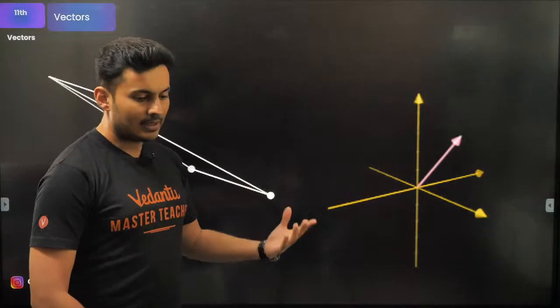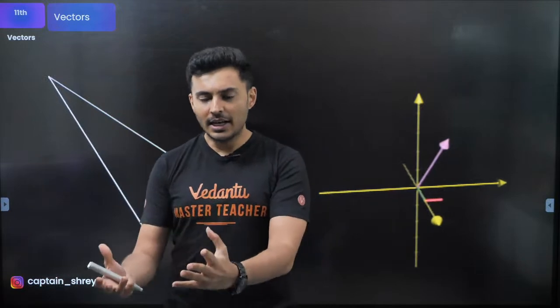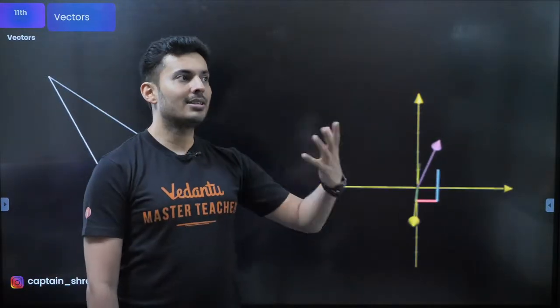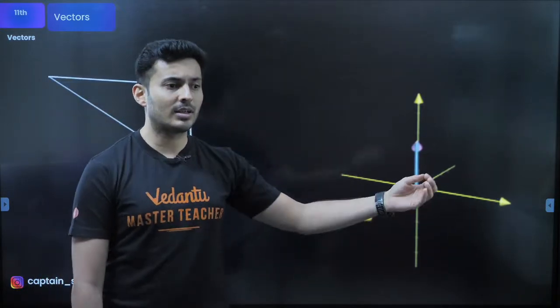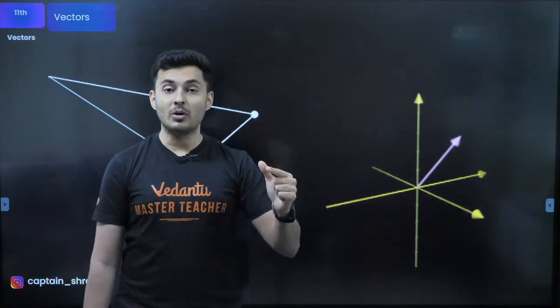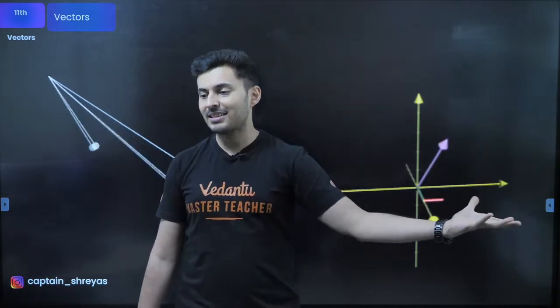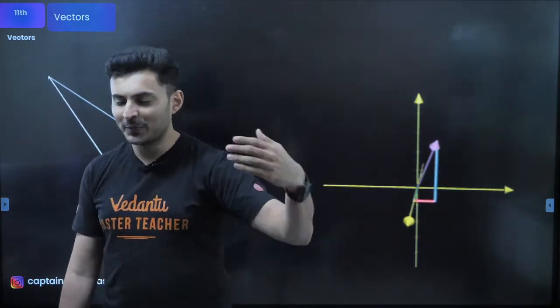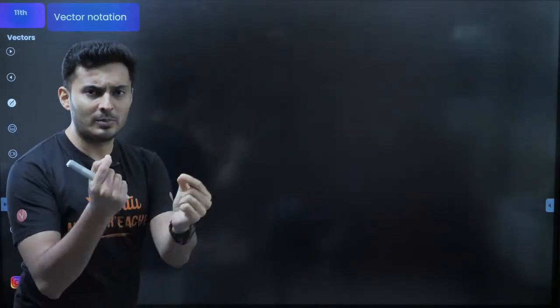Let's start with the lecture. What is the meaning of a vector? A vector is a quantity which has both magnitude and direction. Quantities like velocity, acceleration, force and momentum are vector quantities. But things like distance, time, area, volume or pressure are scalars. So how do you represent a vector quantity, and what is the way of writing a vector? Please see this, very very important. I'm just revising the topics briefly before we go to the vector addition part, so stay with me.